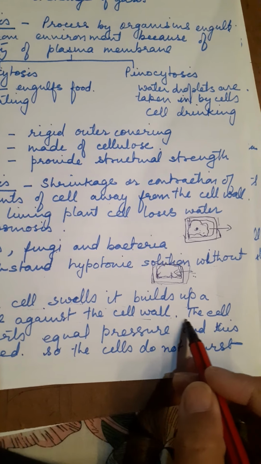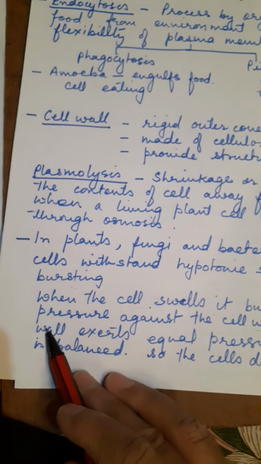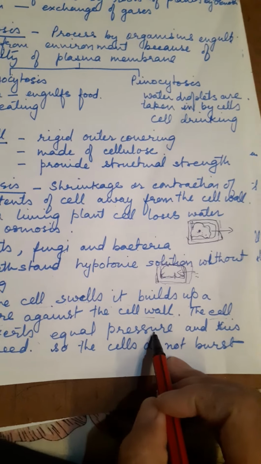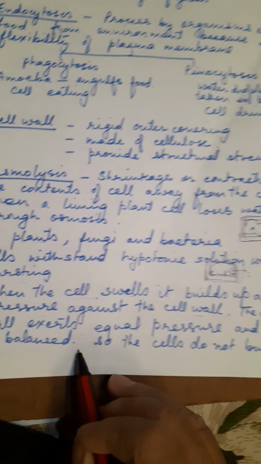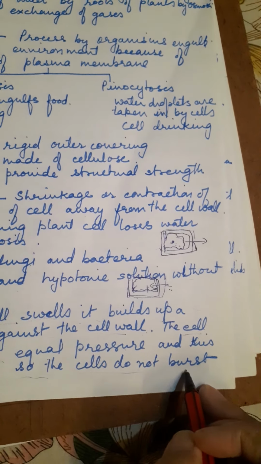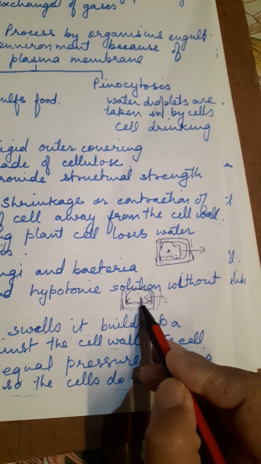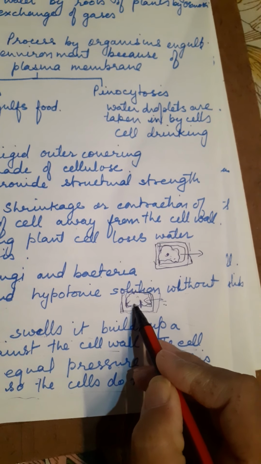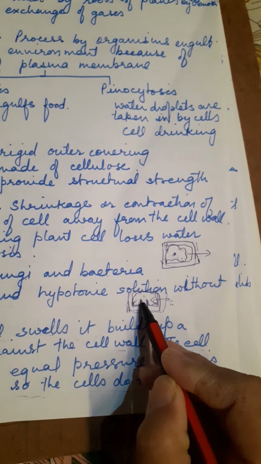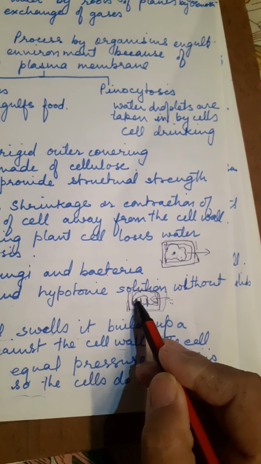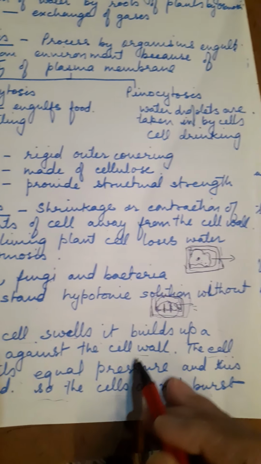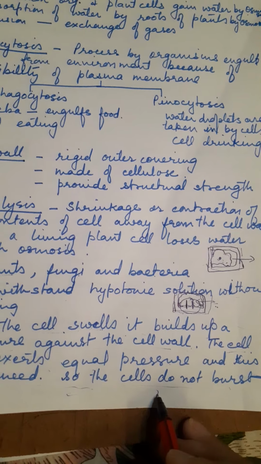This is also called the wall pressure, and the cell wall exerts equal pressure and thus it is balanced, and so the cell does not burst. So the cell contents will exert a pressure on the wall and the wall will exert an equal pressure on the cell contents, and this force is balanced, so that is why the cells do not burst.